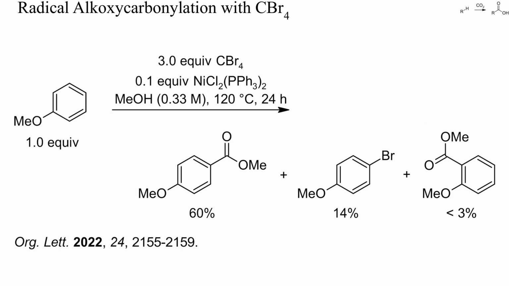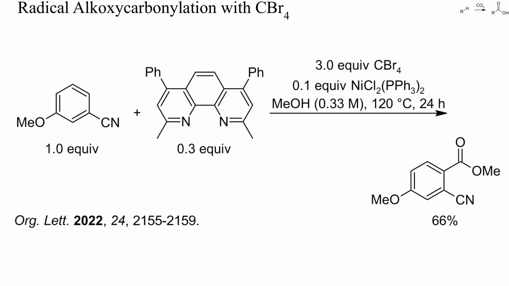Heating carbon tetrabromide with nickel-0 complexes can yield tribromomethyl radicals. These add to alkenes and arenes, and the resulting intermediates can be hydrolyzed to carboxylic acids. Here, for instance, heating a methanolic solution of anisole, carbon tetrabromide and 10% of a nickel catalyst to 120 degrees Celsius yielded a mixture of methyl 4-methoxybenzoate, 4-bromoanisole and only a small quantity of methyl 2-methoxybenzoate. Thus, the alkylation occurred with high regioselectivity. Yield and selectivities could be improved further by adding 30% of a substituted phenanthroline, as shown here.